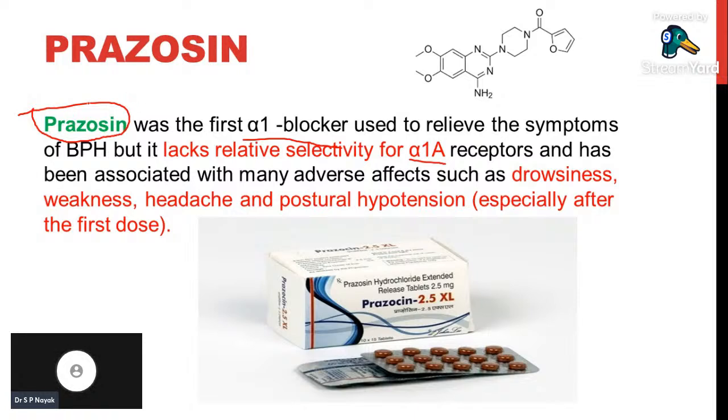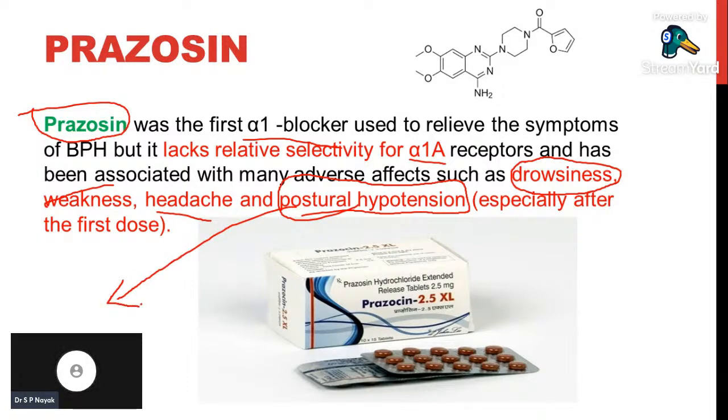When prazosin is given, it has a few side effects. You should remember drowsiness, weakness, headache, and a very important side effect, postural hypotension. Postural hypotension is very commonly seen as an adverse effect with all alpha 1 blockers.